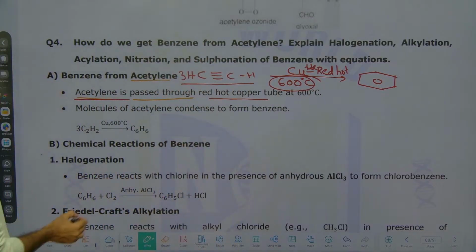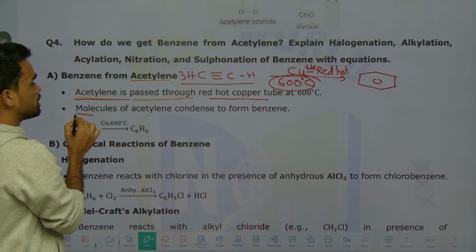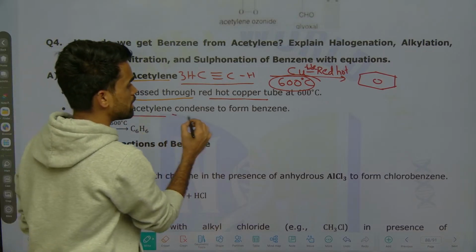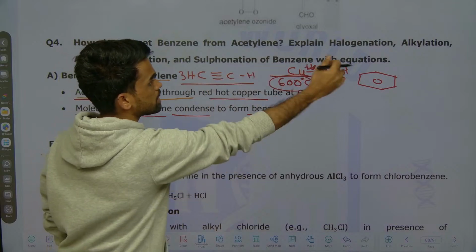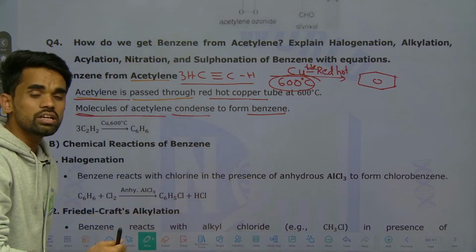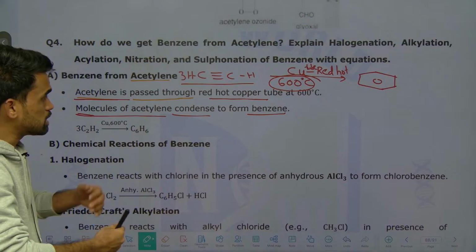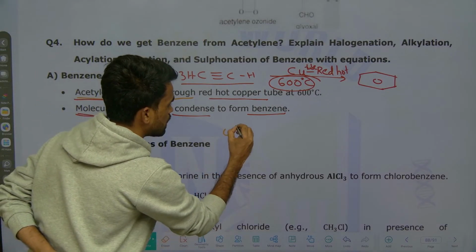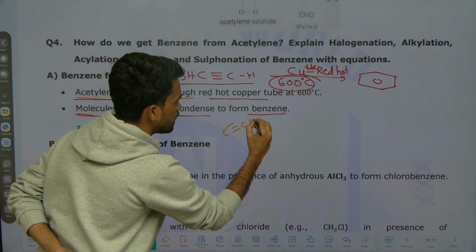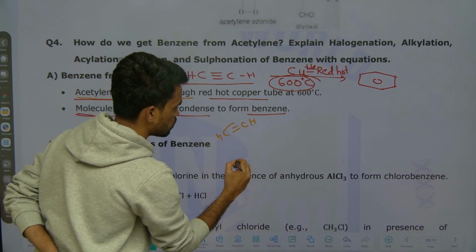Now what happens? The molecules of ethylene get condensed to form benzene. So this ethylene molecule will get condensed and that gives your benzene. If you want to explain it more clearly, just write 3 molecules of ethylene here like this. Like this you represent 3 molecules.